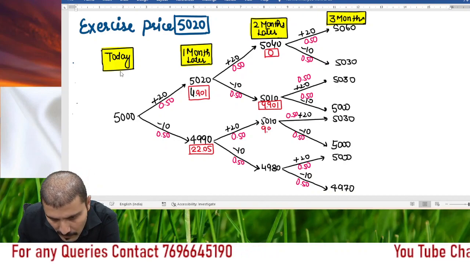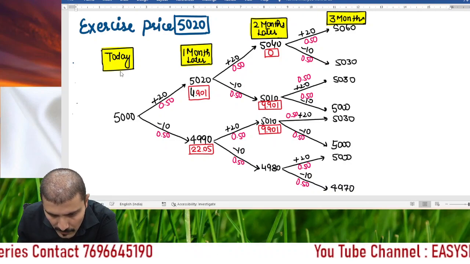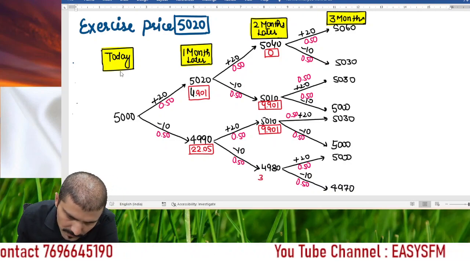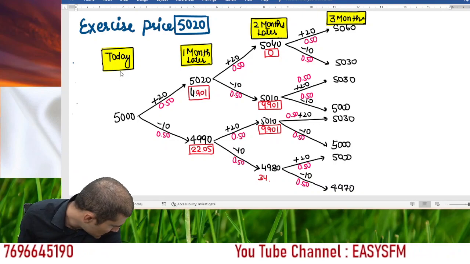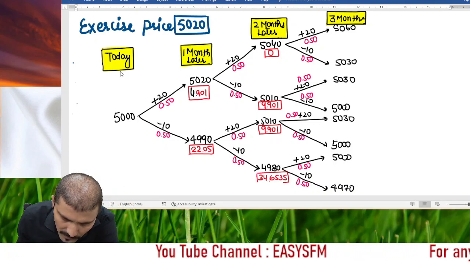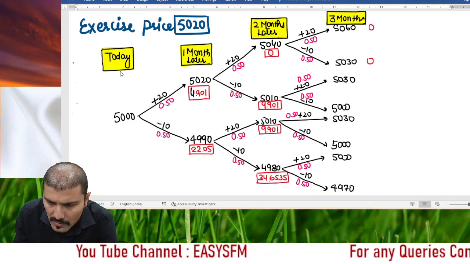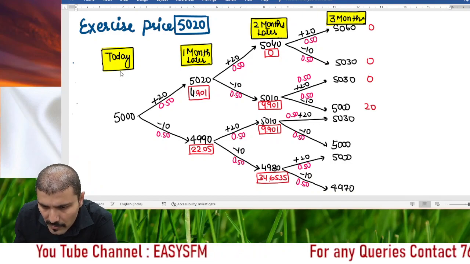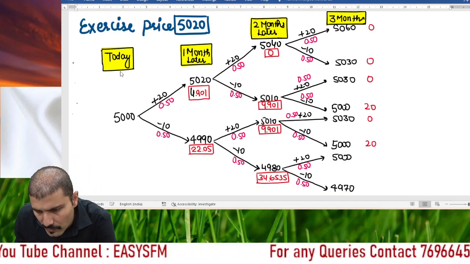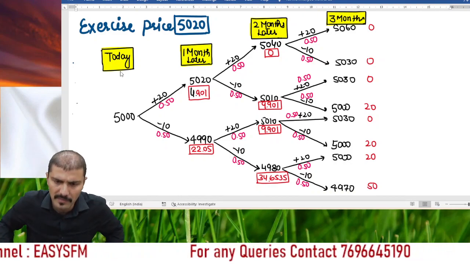Here 9.901. And here 34.65, 35. And at the end of 3 months, the same values we have got, that is 0, 0, 0, 20, 0, 20, 20 and 50. These were the values of options that we have got, right?